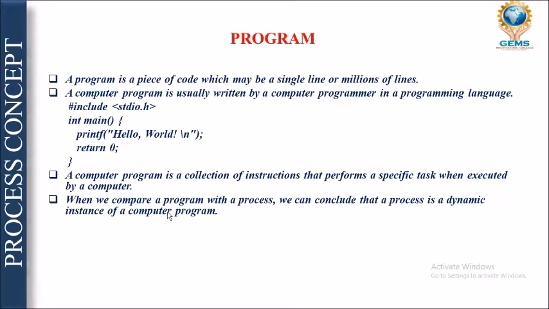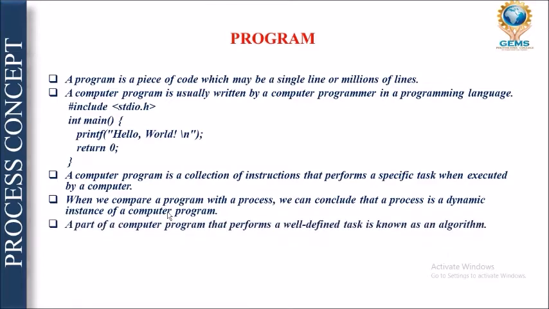Because a program is static and a passive entity, while a process is an active entity, and the computer program can be subdivided, or it is a collection of various processes, and according to the need the process will be swapped in and swapped out of the memory. That is known as a dynamic instance. The part of a program that performs a well defined task is known as an algorithm.